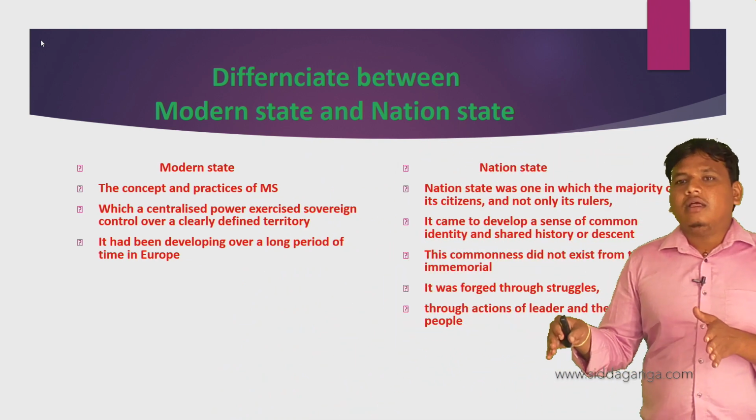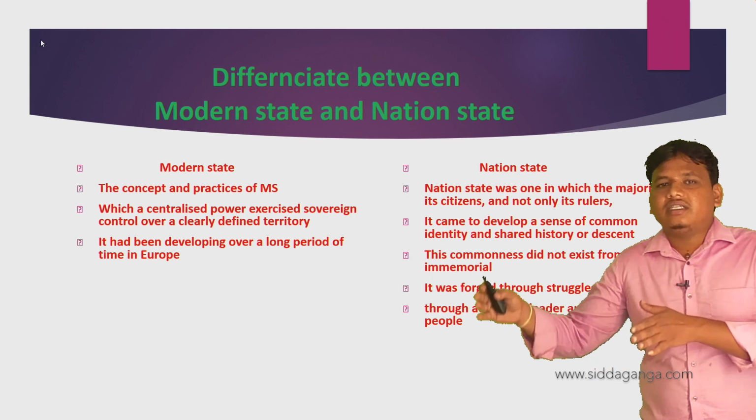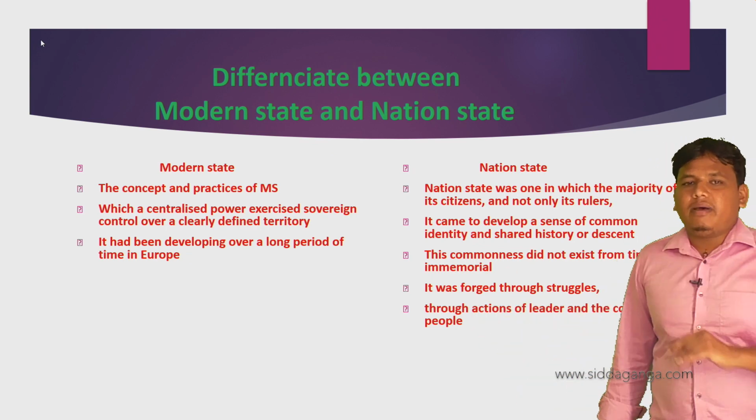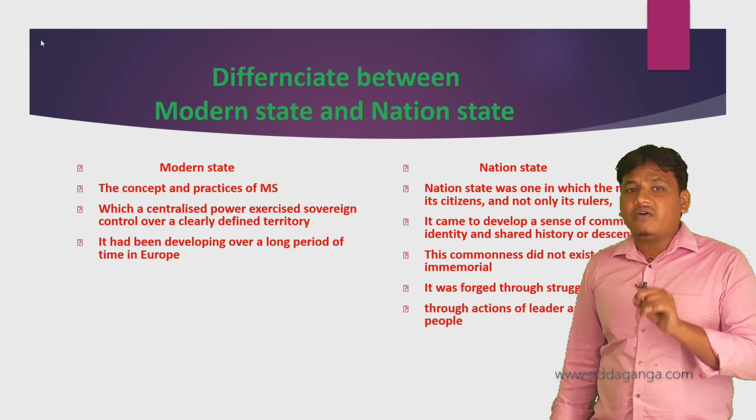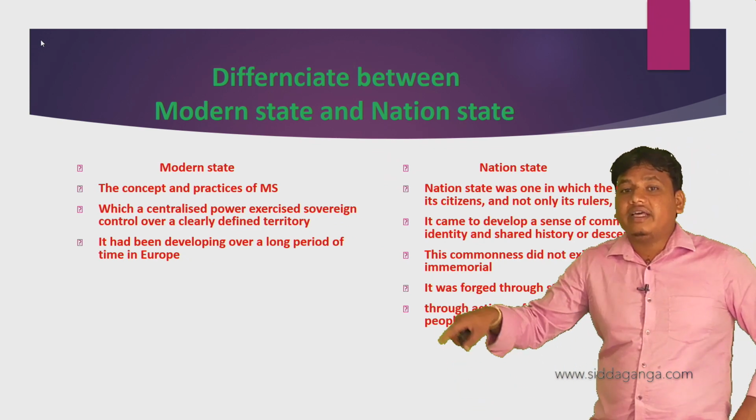Right, the differences between modern state and nation state, the concept and practice of the modern state. Modern state has centralized power, exercises sovereign control over a clearly defined territory.